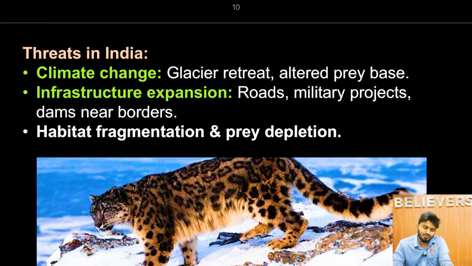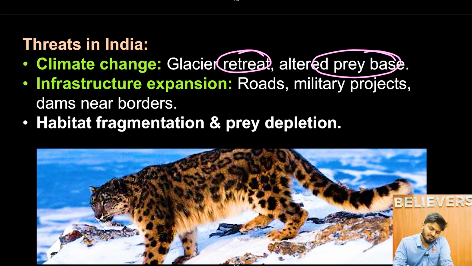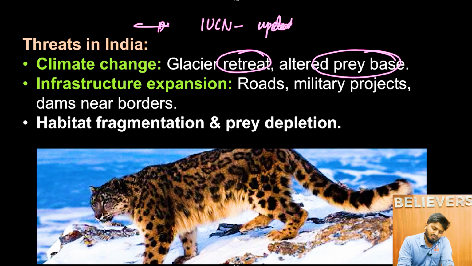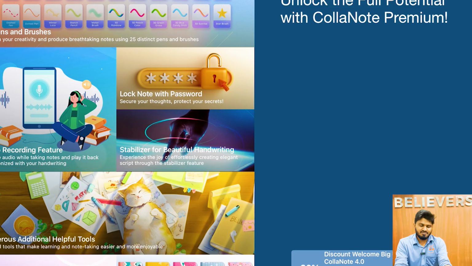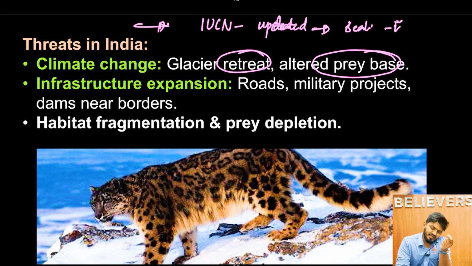And then what are the threats to snow leopards in India? First is climate change, because of glacial retreat and an altered prey base. Recently, there was an article from IUCN, which updated its Red List. What is this Red List? The Red List is the list of all the species categorized into various types, such as vulnerable, near threatened, endangered, critically endangered, extinct in the wild, and extinct. In the recent update, they have updated seals from vulnerable to endangered.